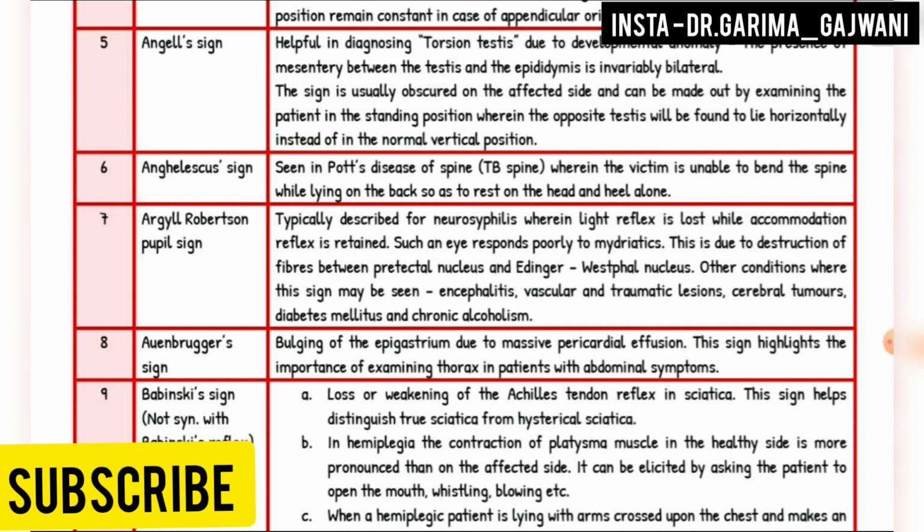Next is Angel's sign or angle sign, helpful in diagnosing torsion testis due to developmental anomaly. The presence of mesentery between the testis and the epididymis is invariably bilateral. The sign is usually obscured on the affected side and can be made out by examining the patient in the standing position, wherein the opposite testis will be found to lie horizontally instead of the normal vertical position.